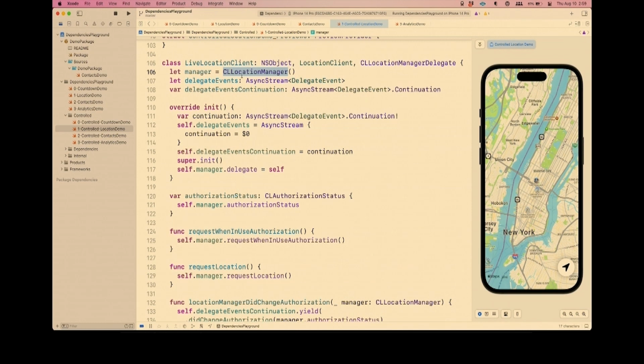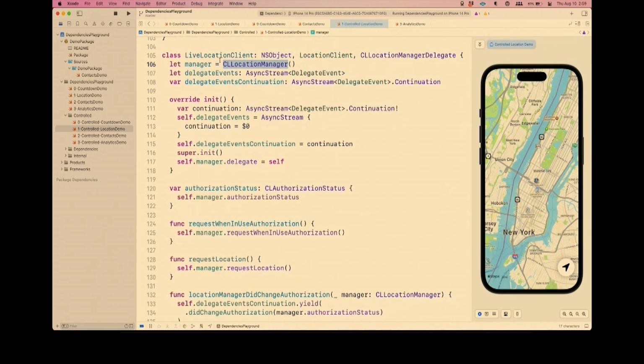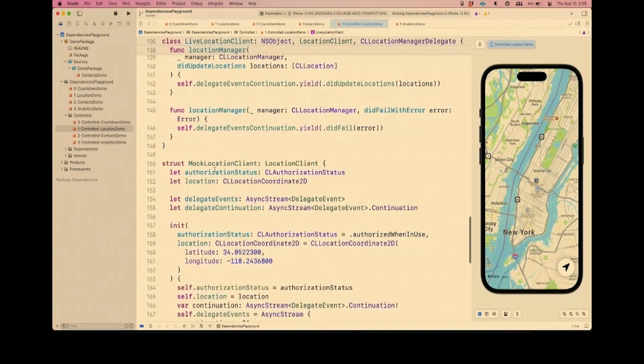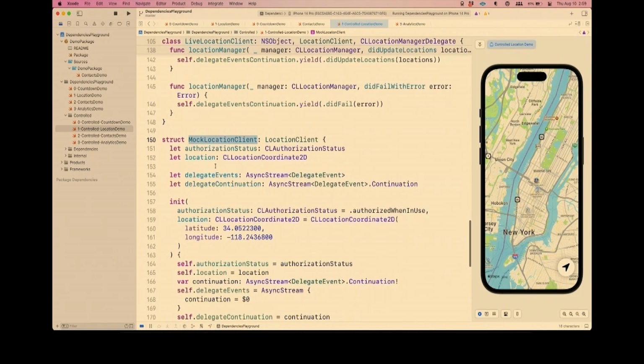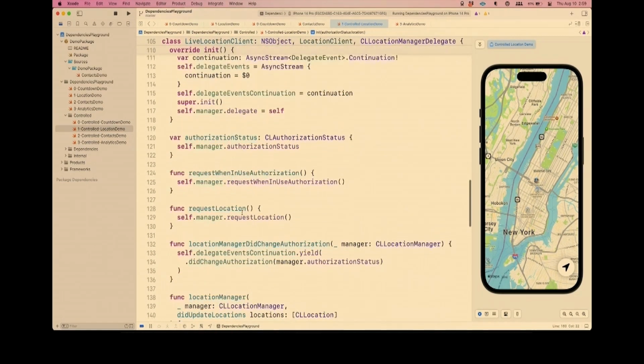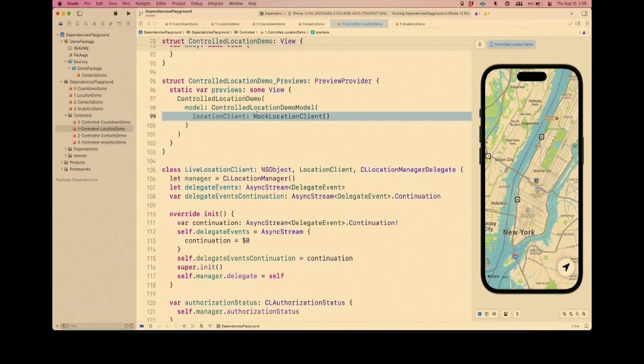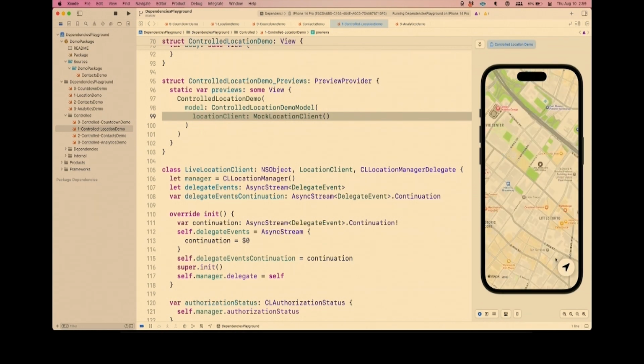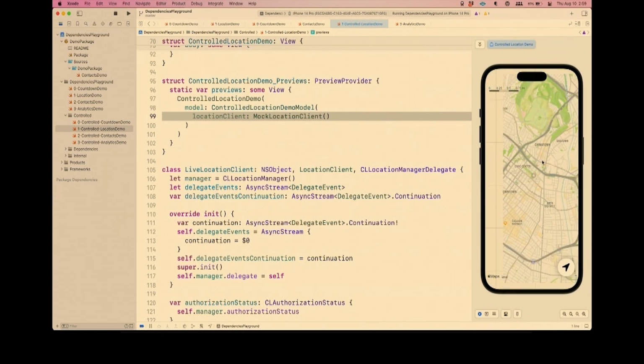This is the code we do not want to touch in our previews, and sometimes in our simulators, and certainly never our tests, but it is okay. This is the version of the client we want to use on the device when it's deployed on the App Store. And instead, what we do want to use probably in a preview is something like a mocked version, something that just fakes where it is. And I believe this is the coordinates for LA. And so if I run this preview and we provide this mock location client, which just pretends that we have given authorization and that when you request it, we're in LA, I run this and I hit this button and we get recentered to LA. This is LA.